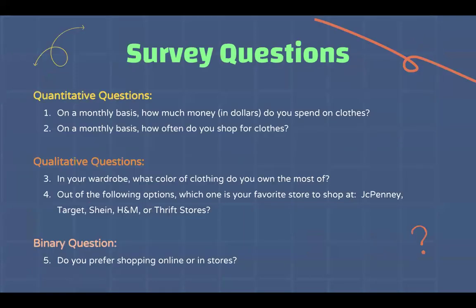For my survey questions, I have a total of 5 questions we asked regarding the shopping habits of Ventura College students. We have 2 quantitative questions, 2 qualitative questions, and 1 binary question. Quantitative questions are questions that have answers that can be counted or measured with numbers. They are also known as numerical data.